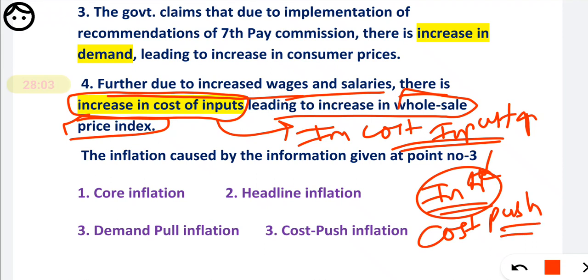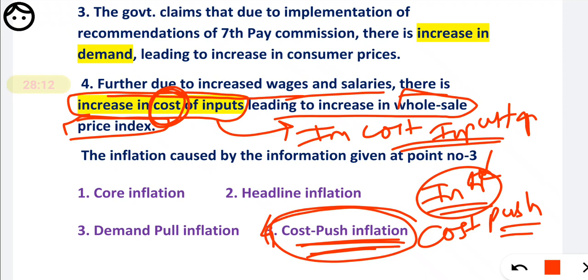You can judge from the name itself, it is cost. So the fourth option, cost push inflation, is our correct option.